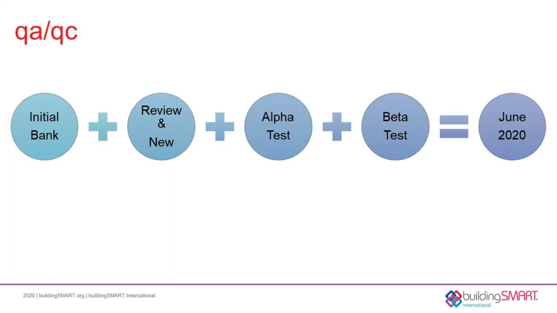Our process started in January 2020 with a review of an initial question bank containing 503 questions. Our advisory board reviewed each of these questions and added additional questions to ensure the proper coverage of all needed topics. This resulted in a complete question bank that stands now at just over 600 questions.